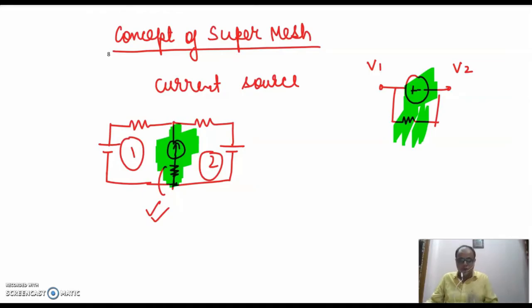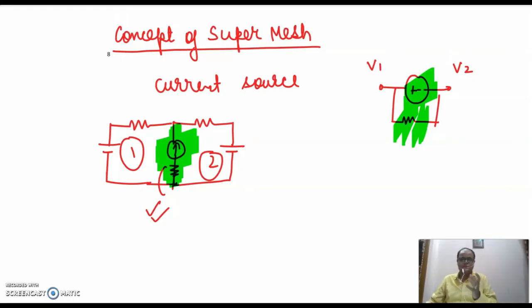So in short, as far as the summary is concerned, if a current source and a passive element in series with a current source exist between any two meshes, in that case we say a super mesh is formed. Fine. Now since the super mesh is formed, we need some circuit methods to solve it.